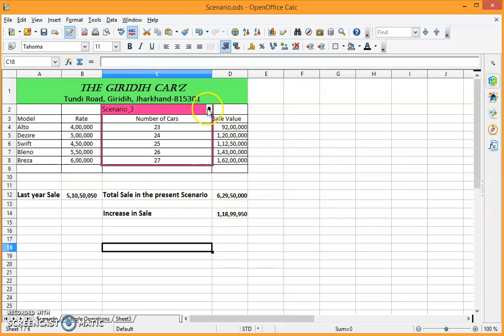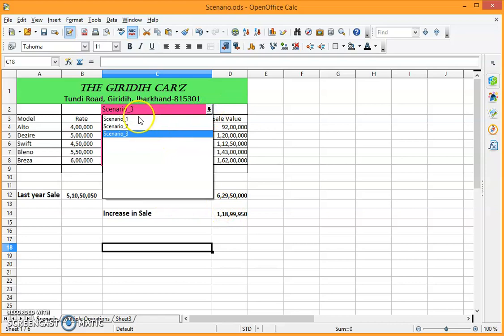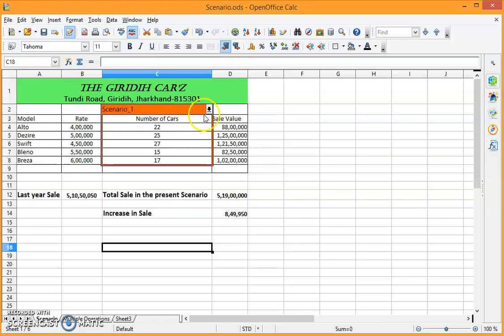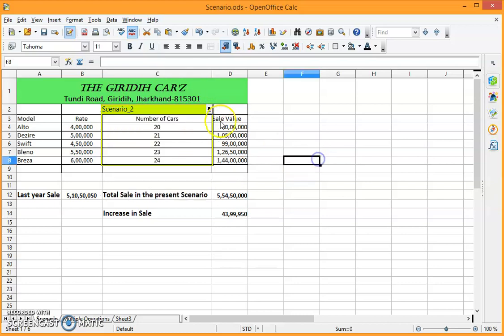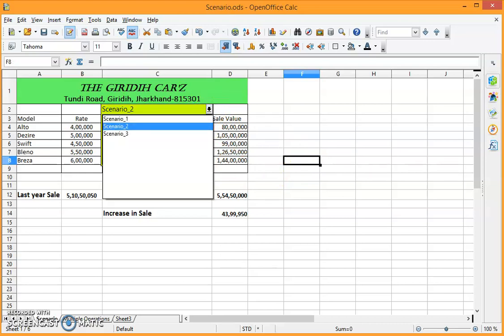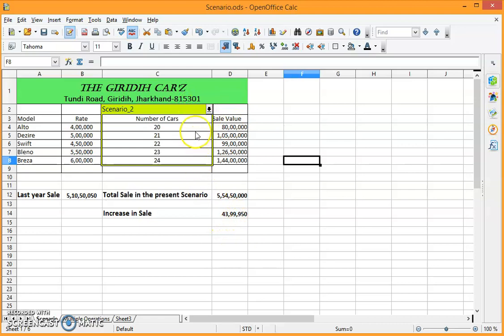Now, what is the use of these scenarios? I have already described that they have just planned, they have just made a target as per scenario 1, scenario 2, scenario 3. You can also say: what will happen if? Now you can see the term is being used. What if? So what will be the increase in sale if the number of cars as per scenario 1 is this much?